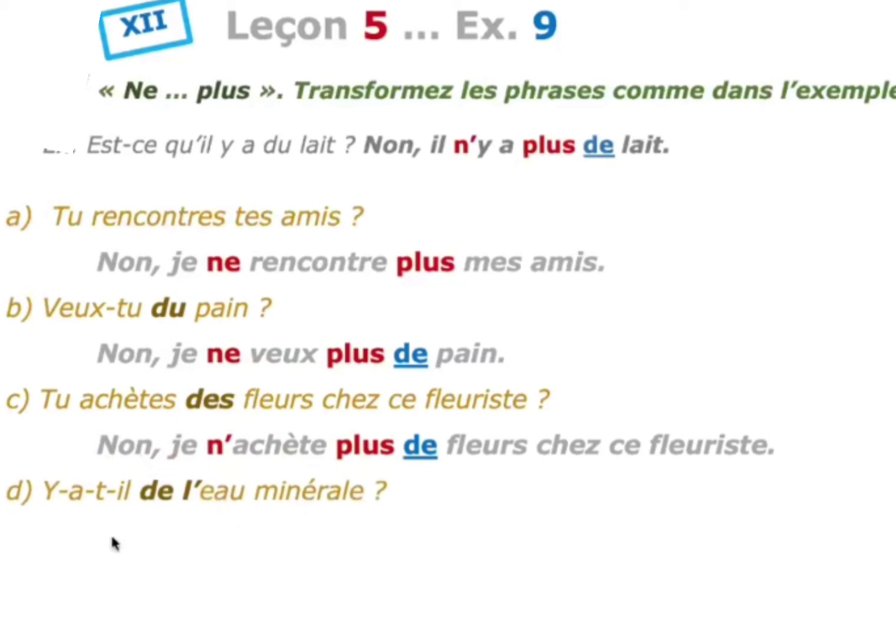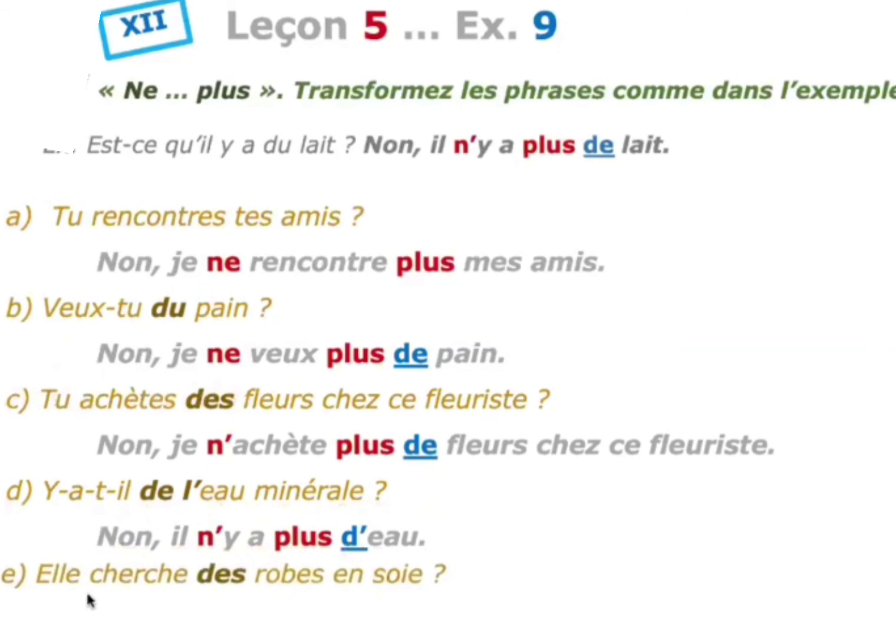Fourth one. Est-il de l'eau minérale? That is, is there any mineral water? That de l', you remember. No, il n'y a plus d'eau. De l' will become d'. So, eau, water, starts with a vowel. So, de l' becomes d'. So, it is totally changing for the negative. Okay. Negative sentence. This fourth one is very, very important. De l' is changing.